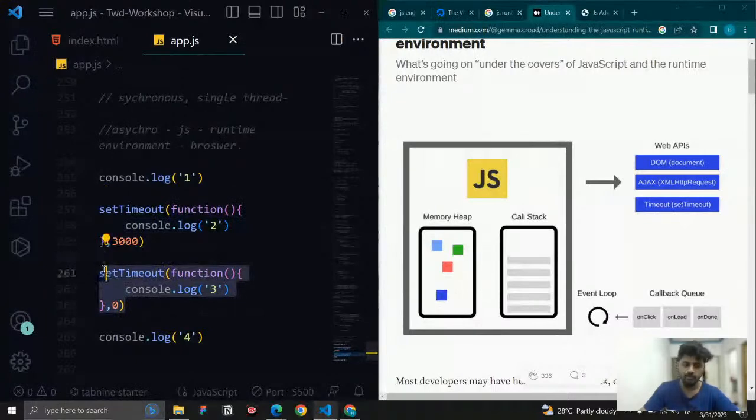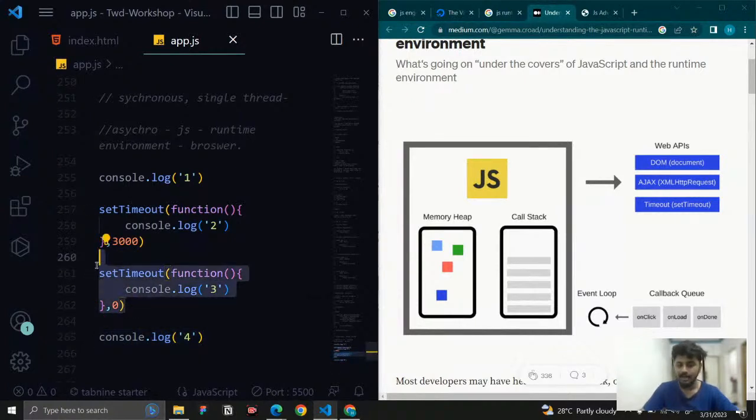Again, it is a setTimeout. So it is not related to JavaScript. Even though we have 0 execution count, it is not related to JavaScript. So it will send the code again to the web API. Okay, so meanwhile JavaScript is not going to wait. It is going to execute the next line of code.